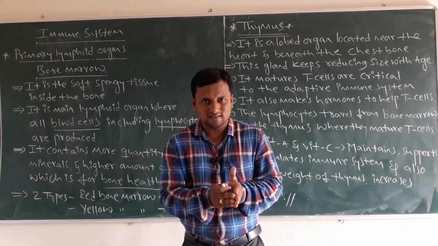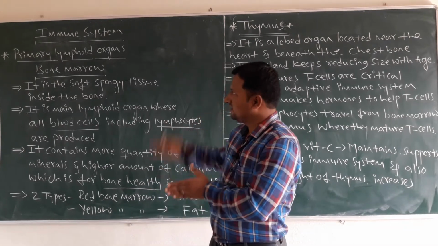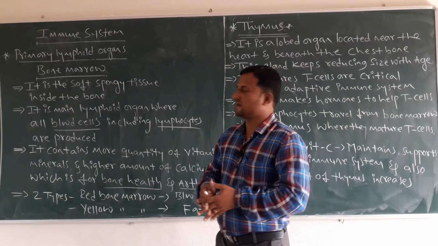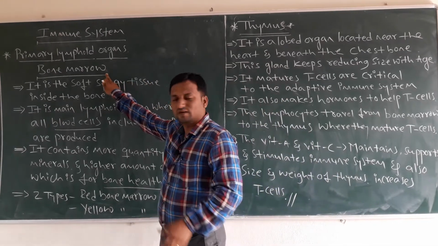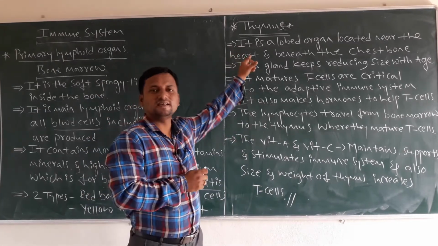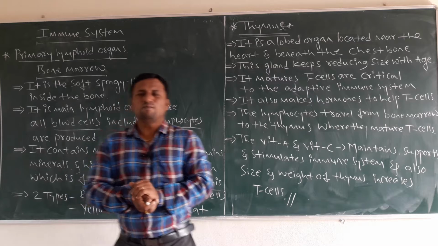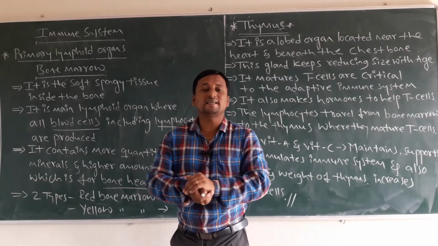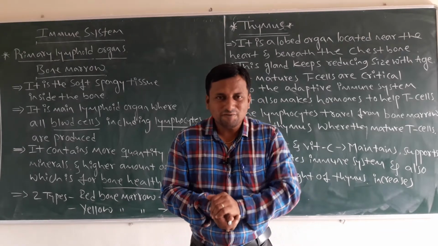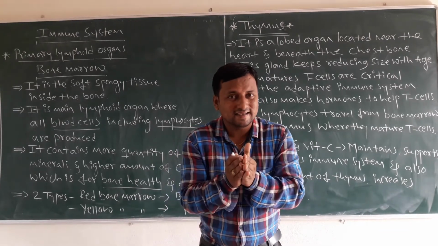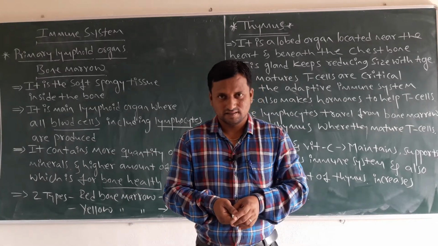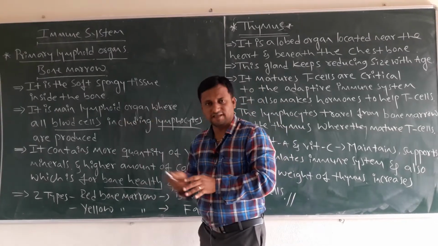Let us start. We discuss the primary lymphoid organs: the first one is bone marrow and the second one is the thymus. For the bone marrow, where is it present, what is its function, and why do we call it a specialized primary lymphoid organ? Let us discuss its location.